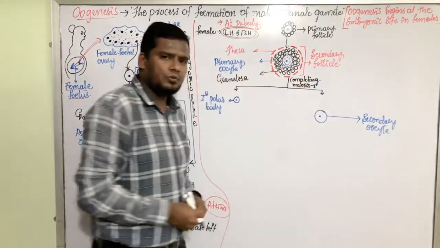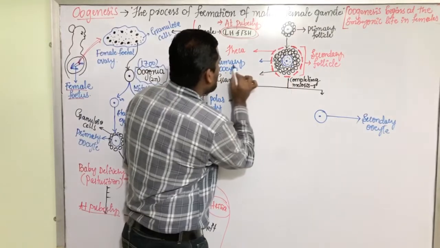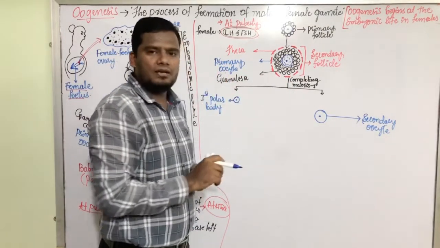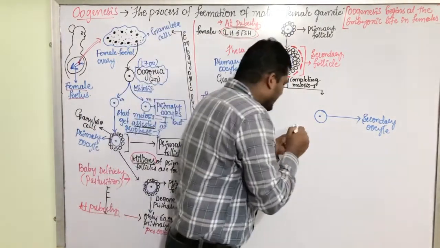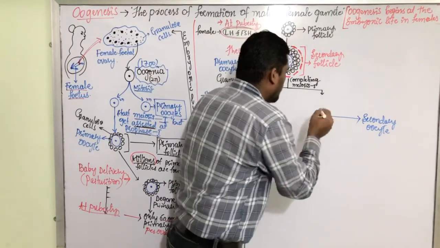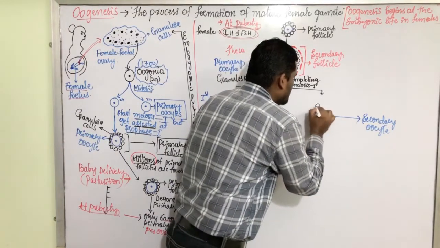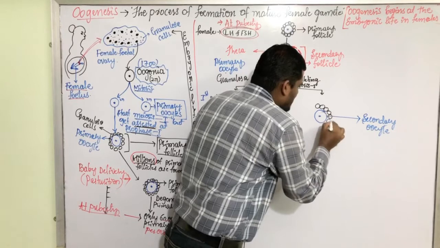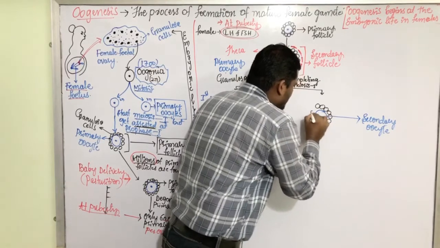It is called as secondary oocyte. From primary oocyte, now it becomes secondary oocyte. And all the granulosa cells are surrounding this secondary oocyte.